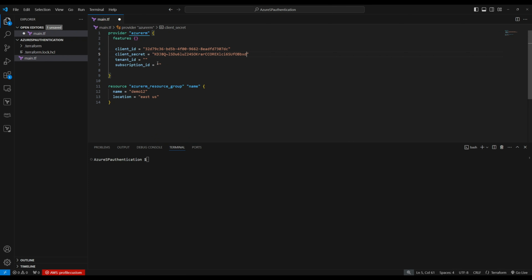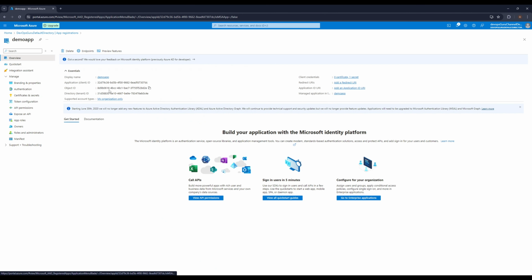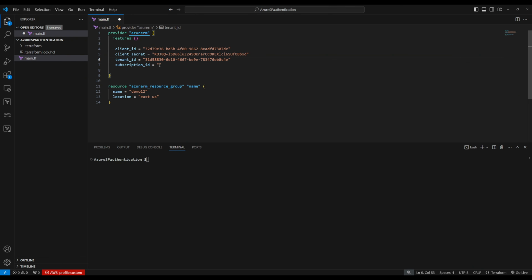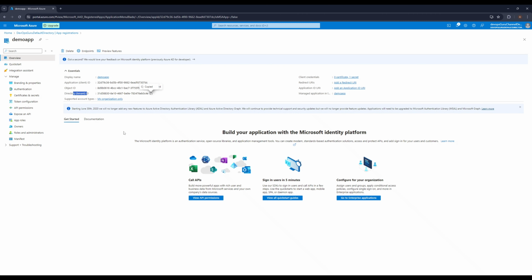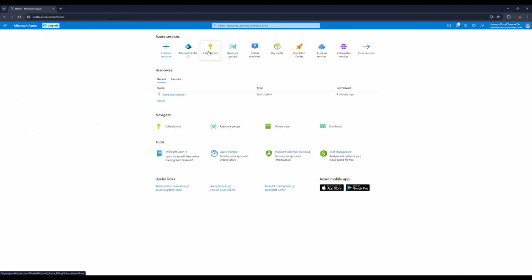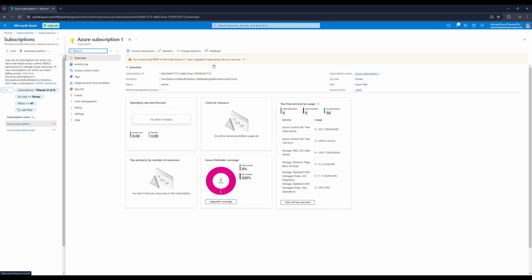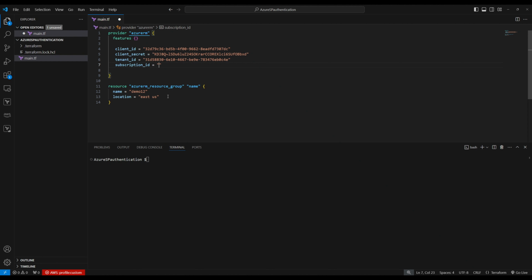So let's paste this one. Now we need tenant ID. When you go to overview, you can see tenant ID right here. So copy this one, paste. Now we also need subscription ID. Let's go to subscription. So this one. Now copy this subscription ID. Okay, paste. So that's all we need.